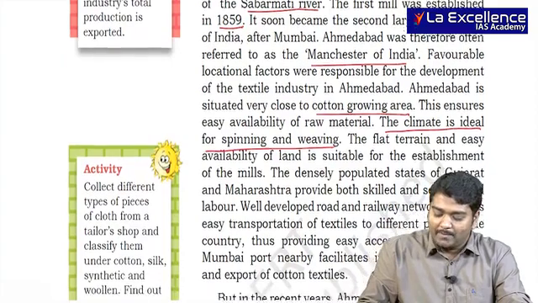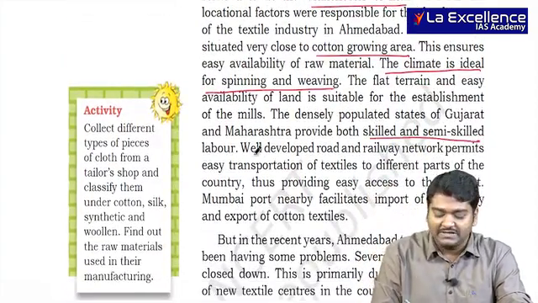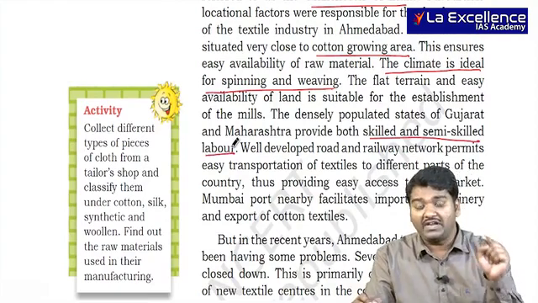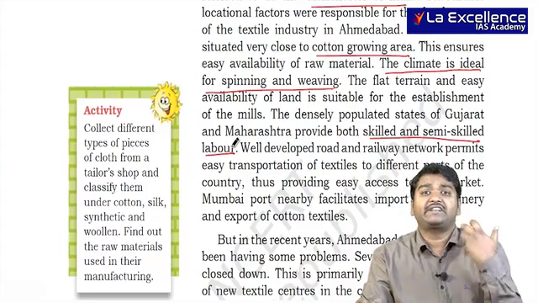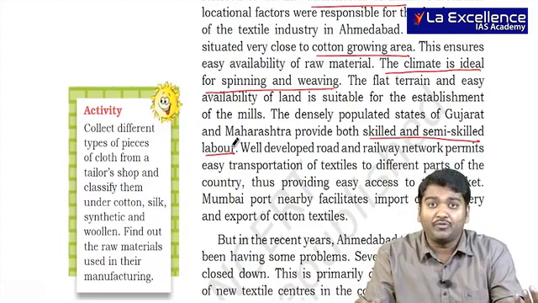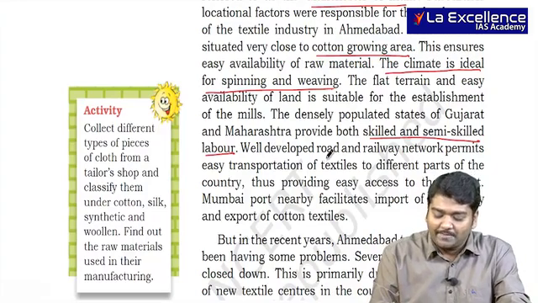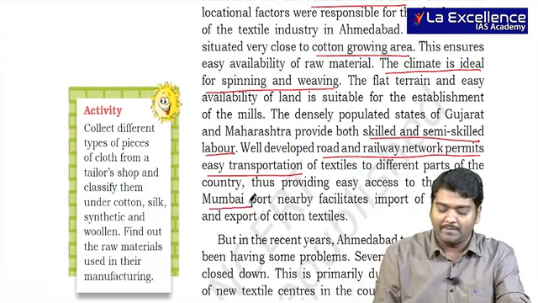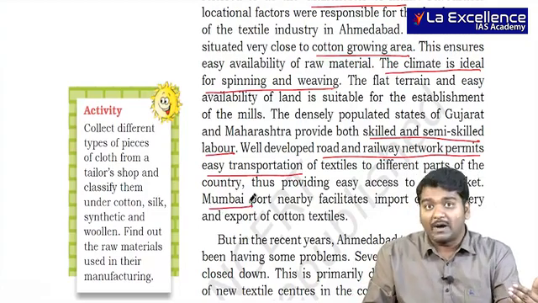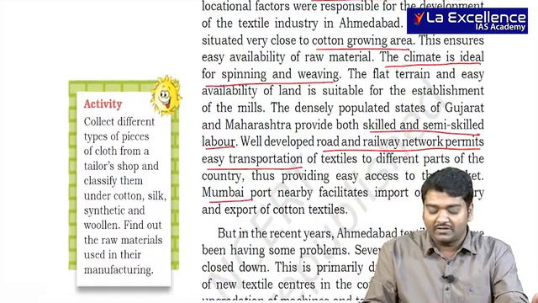The densely populated states of Gujarat and Maharashtra provided skilled and semi-skilled labor, which is very important for textile industries. Even now you can see wherever textile industries are present, the people around it will be largely benefited by that industry. A well-developed road and railway network permits easy transportation of textiles, and Mumbai was chosen mainly because of its port facilities. From Ahmedabad, they used to send everything to Mumbai, and from there they used to sell.